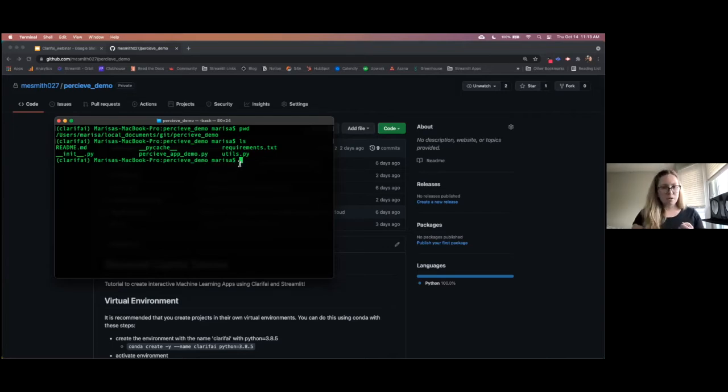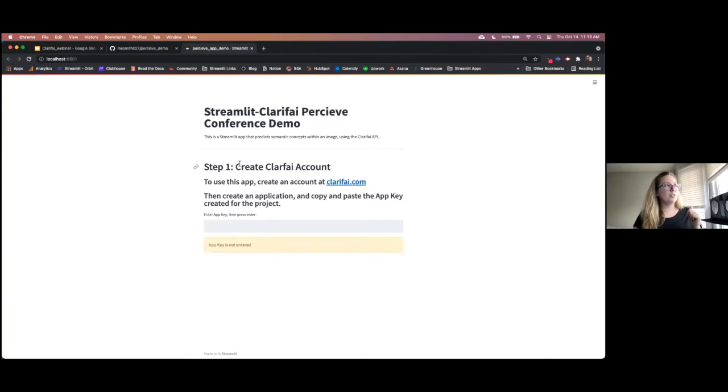To run this locally with Streamlit, you call streamlit run, and then you pass the file name, which is perceive app demo.py. Hit enter. Streamlit will automatically open this in a new tab in your browser. And we can see that we have the first step of our app here ready to go.